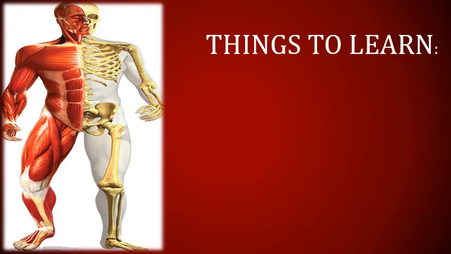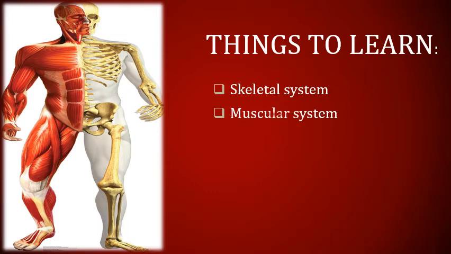As the name of our chapter is how we move, what kind of things are we going to learn in this chapter? So here are two major components of your chapter. Number one, skeletal system. Another is muscular system. Half of the chapter is covered with the information of the skeletal system of human beings, and the rest half is covered with the muscular system of human beings.